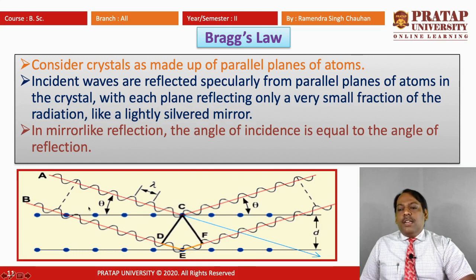Here we can see that the angle of incidence is equal to theta, and the angle of reflection is also equal to theta, as per our considerations.